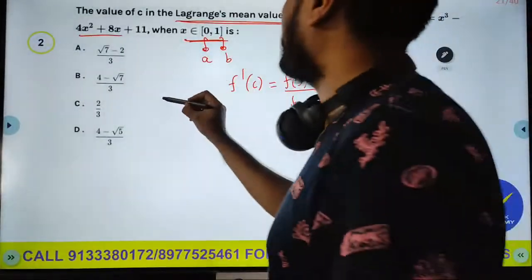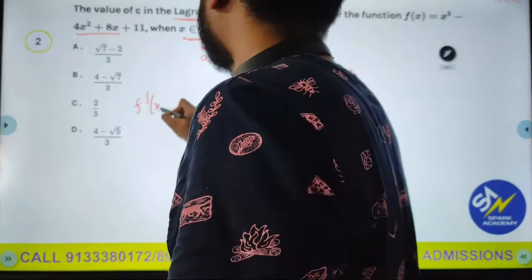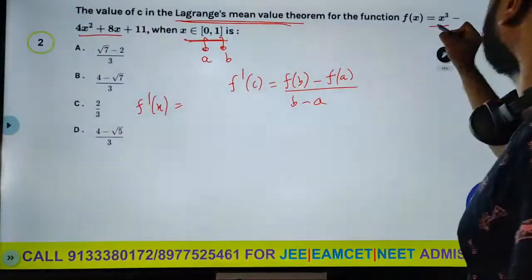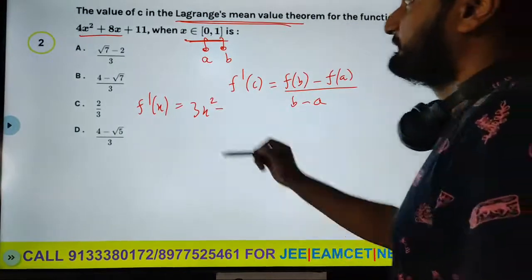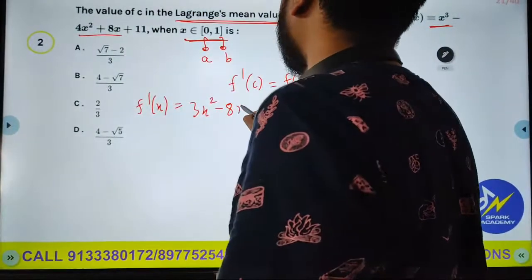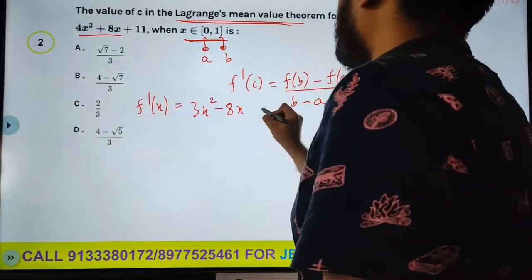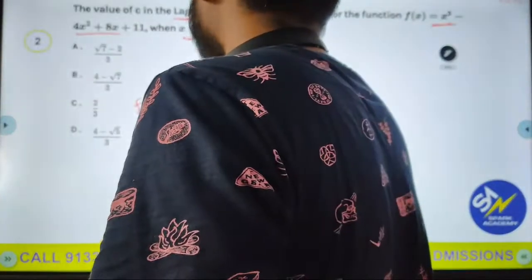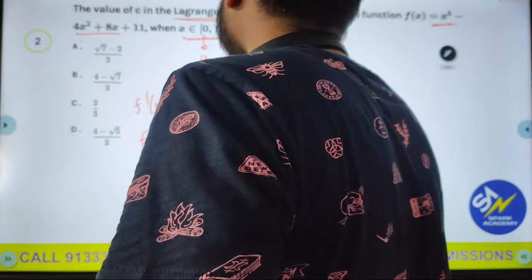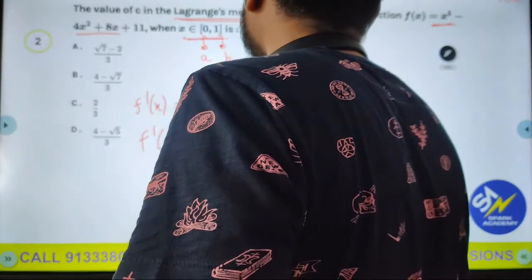So let's first find f dash of x. Derivative of x cube is 3x square, minus derivative of 4x square is 8x, plus derivative of 8x is 8, derivative of 11 is 0. So f dash of c is 3c square minus 8c plus 8.